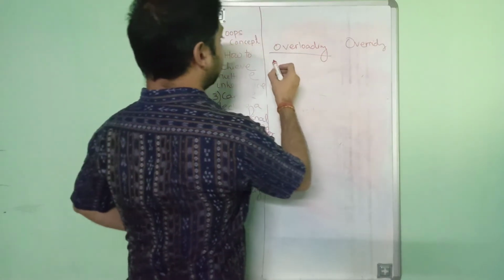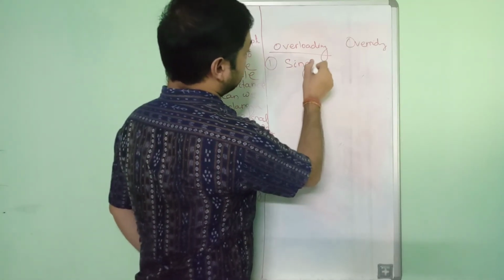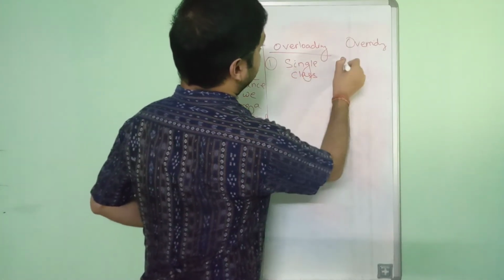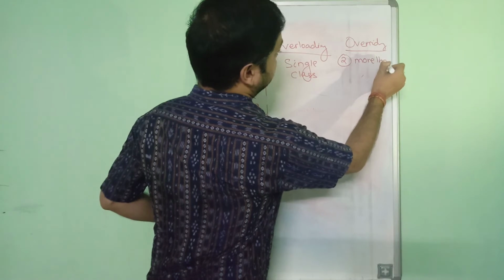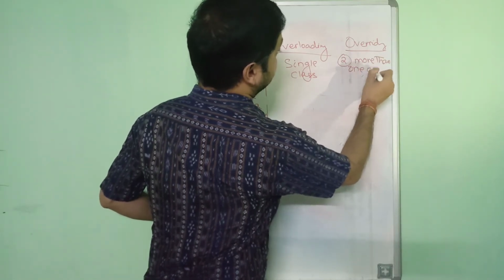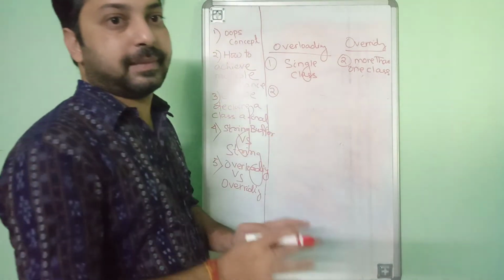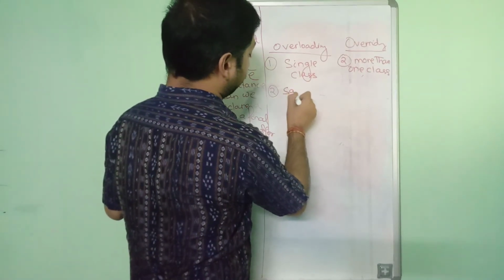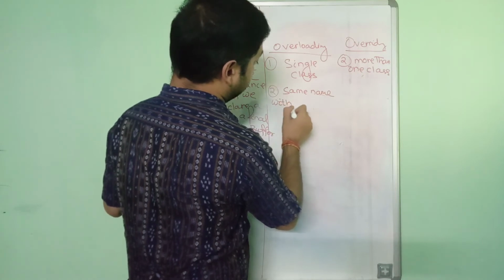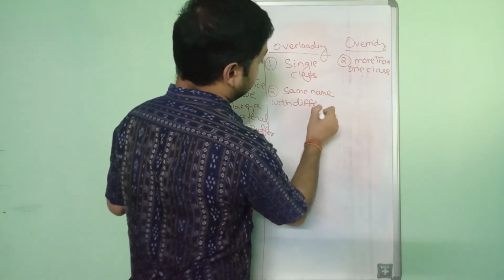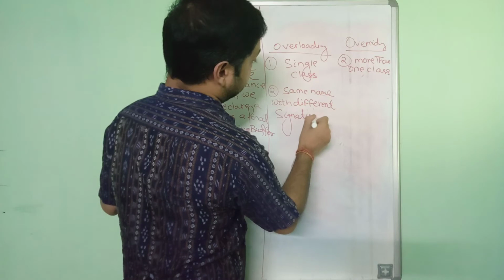Overloading is carried out in a single class. Overriding requires more than one class, because it is possible in inheritance. In case of overloading, the method name must be the same along with a different signature, that is, the same name with different parameters.